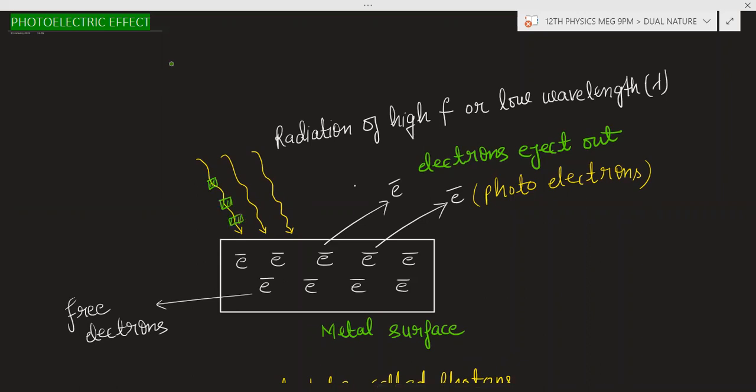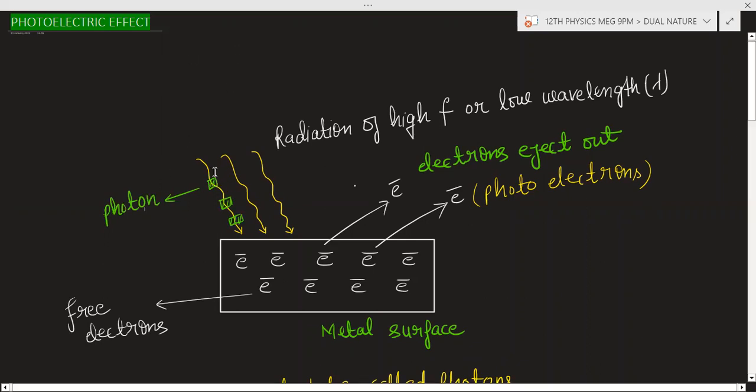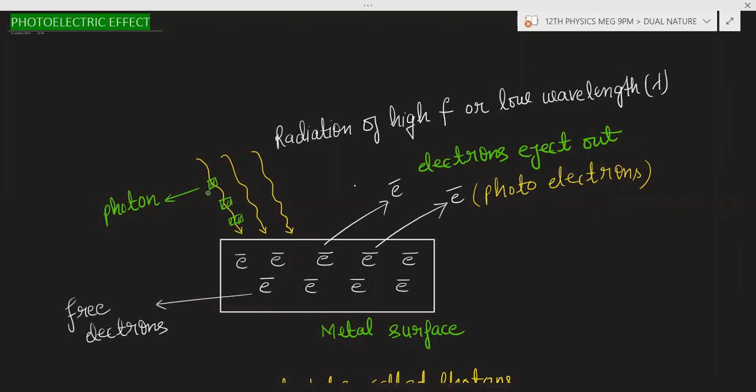This is a photon. Basically, this radiation is made up of photons, or these photons are also known as wave packets or quanta.